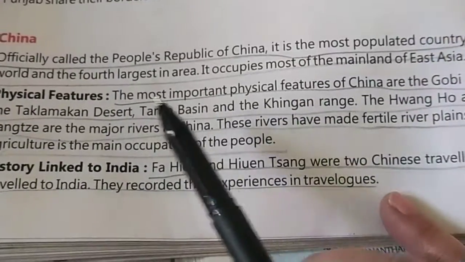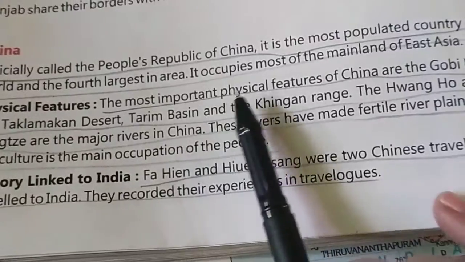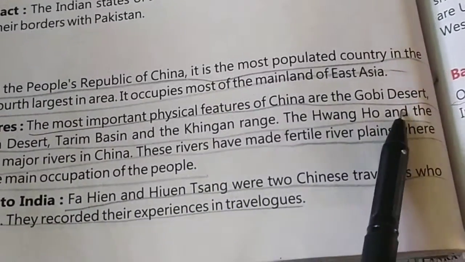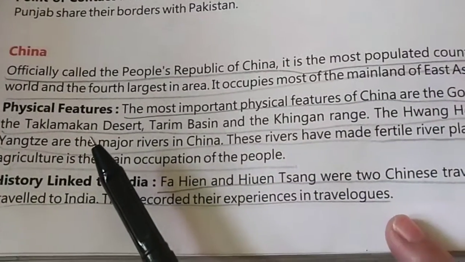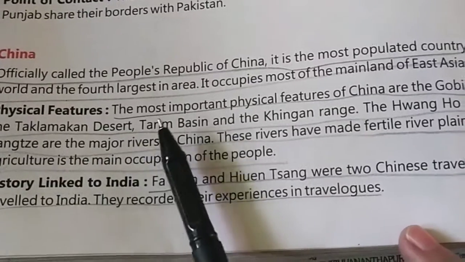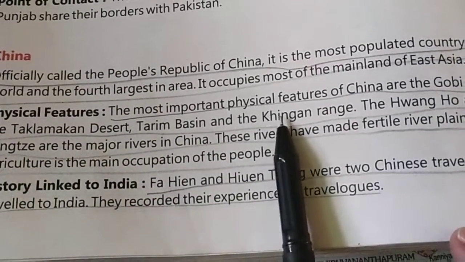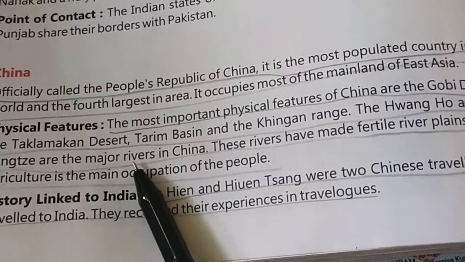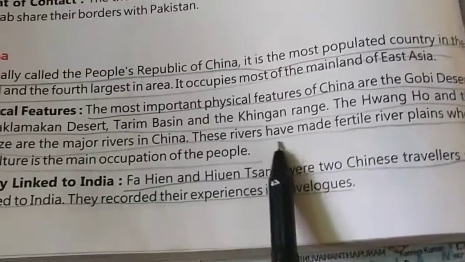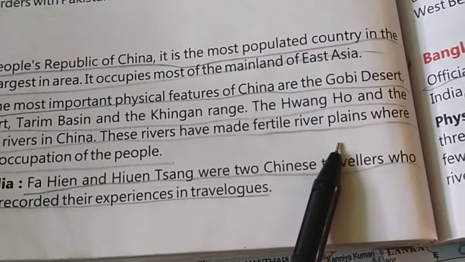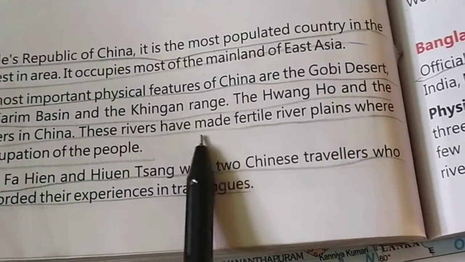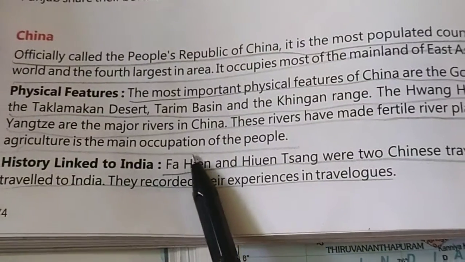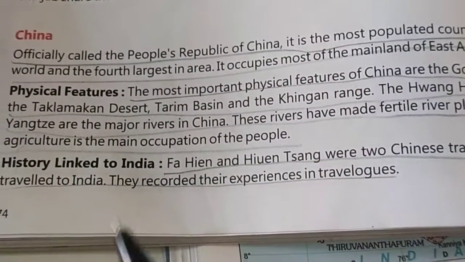Now it's time to study the physical features of China. The most important physical features of China are the Gobi Desert, the Taklamakan Desert, Tarim Basin, and Khingan Range. Hwangho and the Yangtze are the major rivers in China. These rivers have made fertile river plains where agriculture is the main occupation of the people.